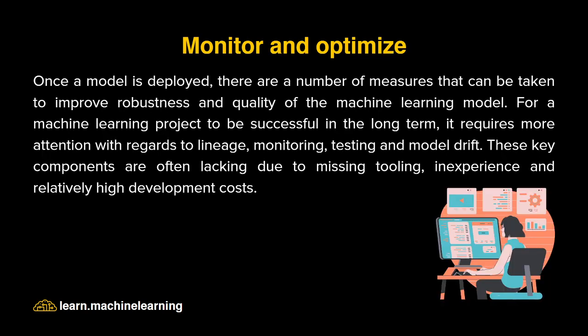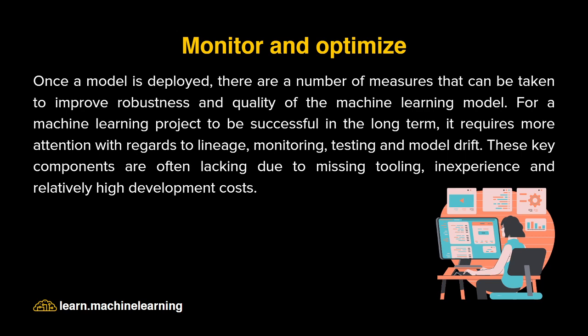In the final phase, after deploying, you'll be using that with the real users. So whenever the user gives some data, it will be generating output. That is what the inference phase is. After the complete deployment, you need to monitor that deployed model, because there are n number of measures that can be taken to improve the robustness and quality of the machine learning model.